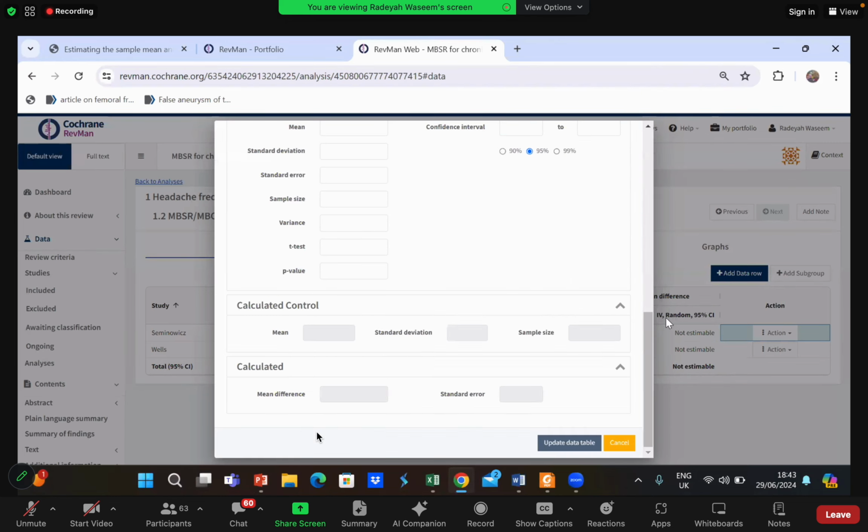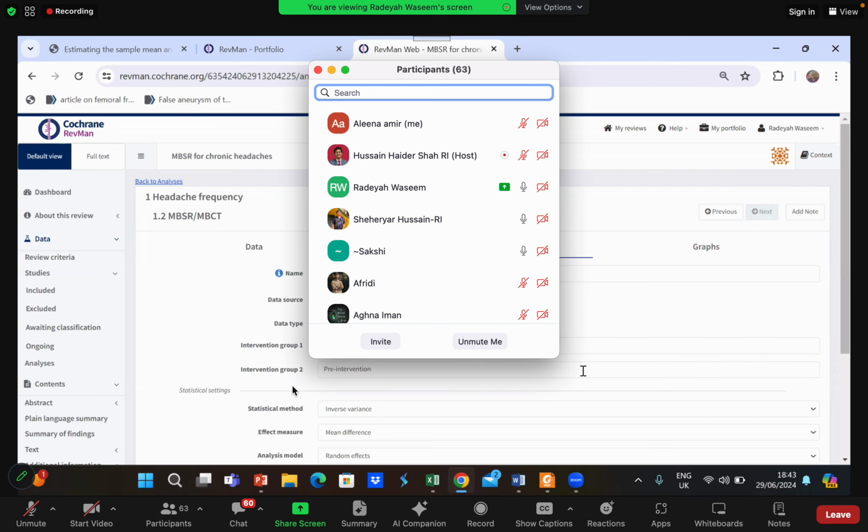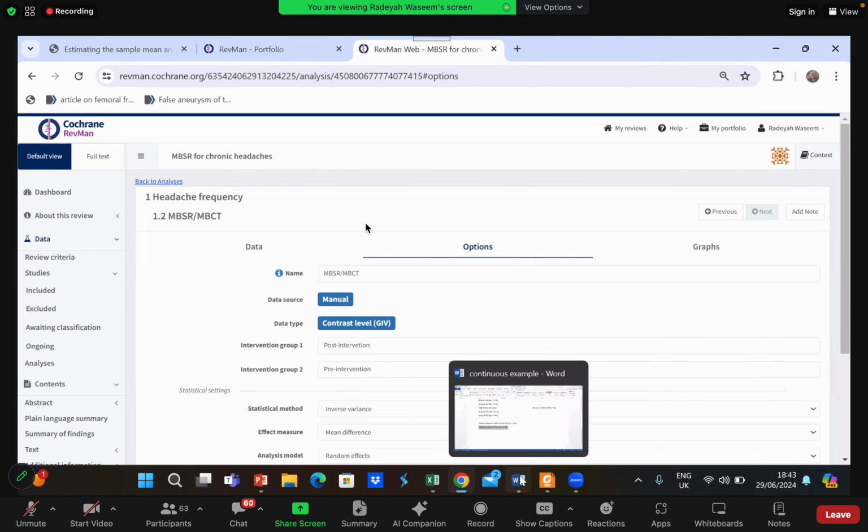Let's just close this calculator for now. In the options section, where it was written experimental and control, I'll simply write post intervention and pre intervention, so that the calculator can make more sense to you. Post intervention. Basically, it's a mean difference. So in intervention group 1 we mention post intervention, in intervention group 2 we mention pre intervention, and we will enter the data accordingly. We have to calculate the difference between post and pre intervention.